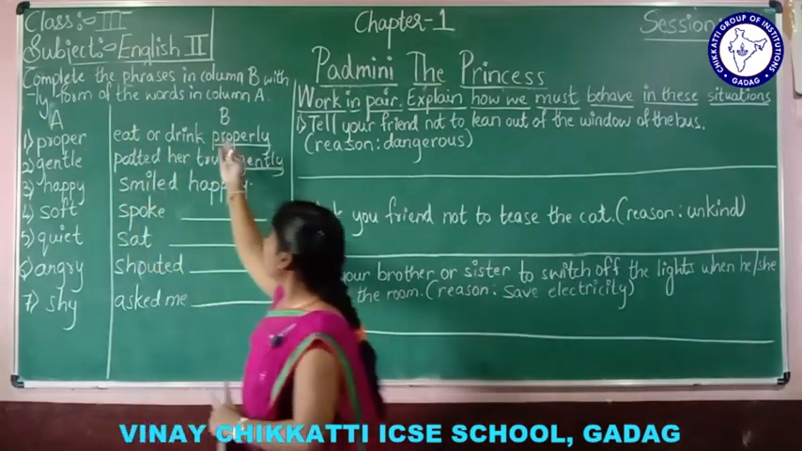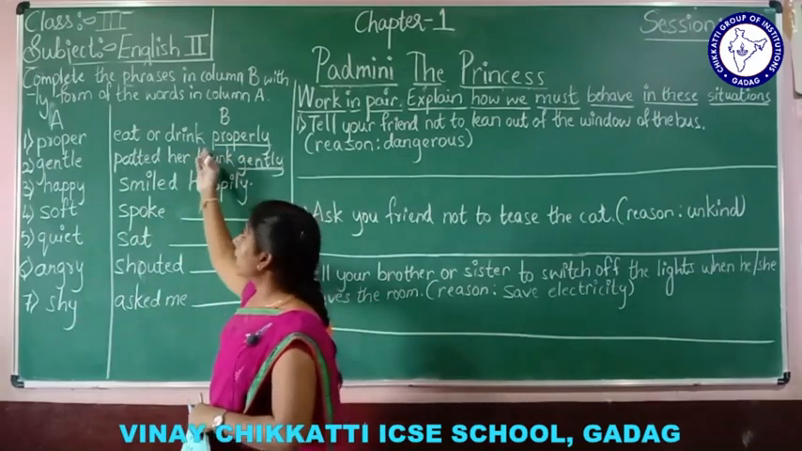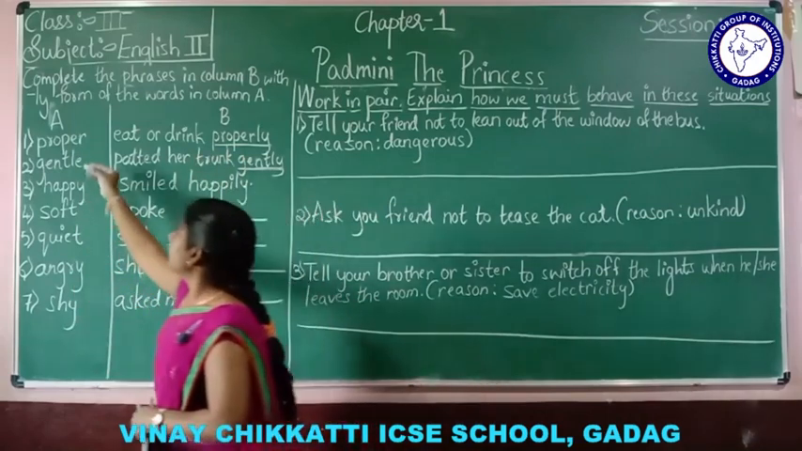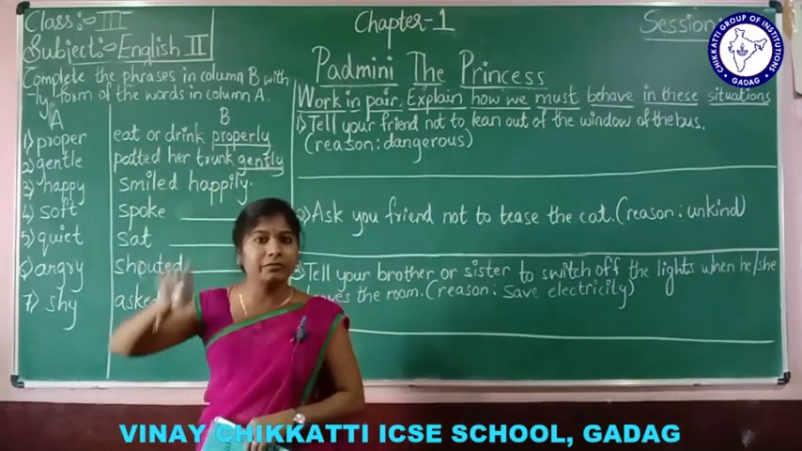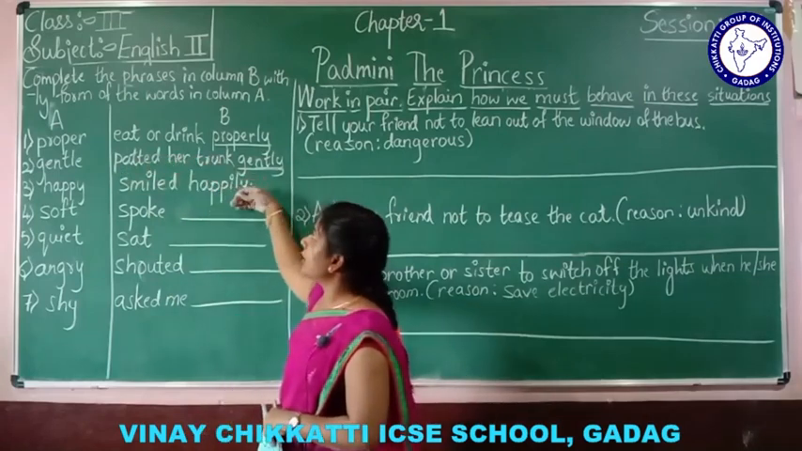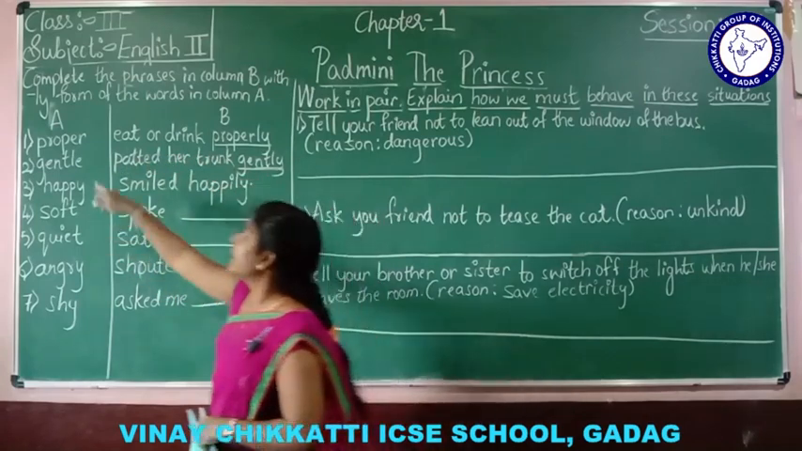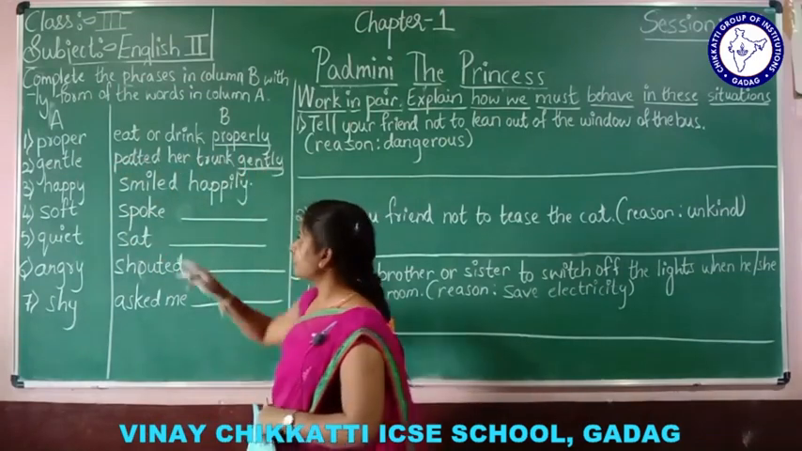Column A and column B. Here there are some words. We have to write it properly. Okay. See, proper, eat or drink properly. With the ly words we have to write here, using the ly in column B. Okay, see, proper, eat or drink properly. Understood? So here ly.